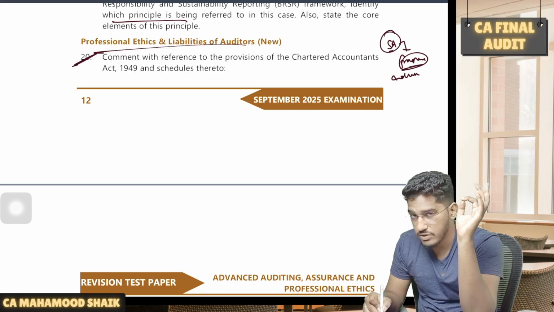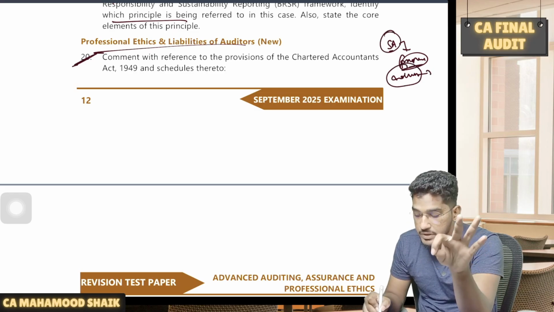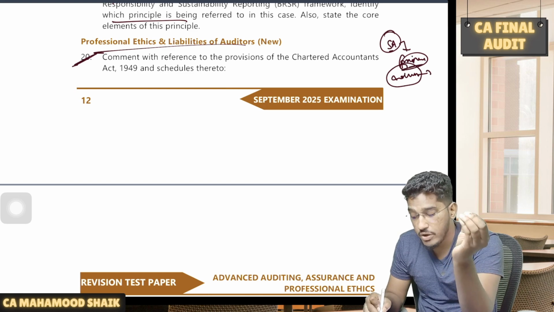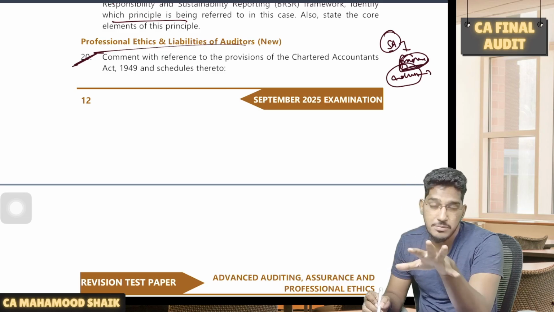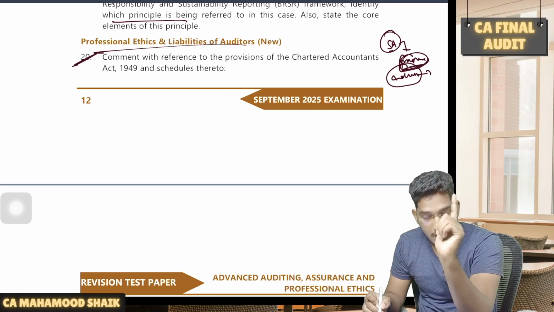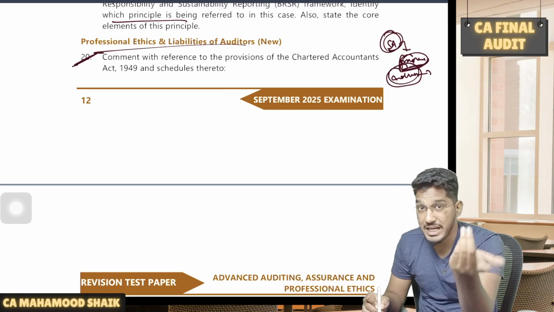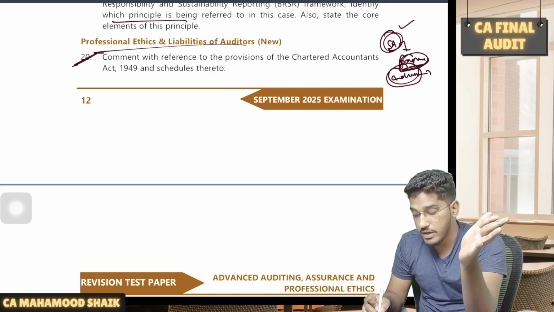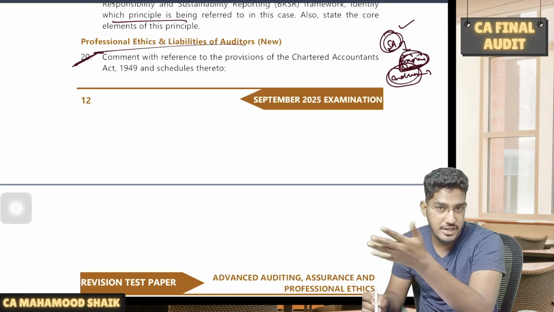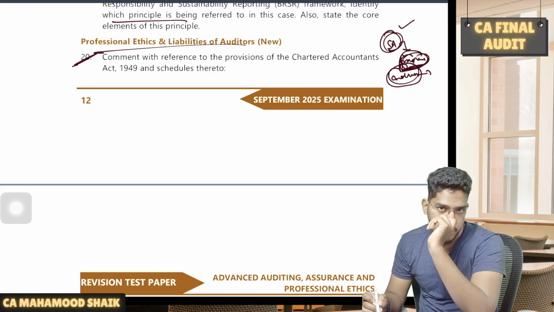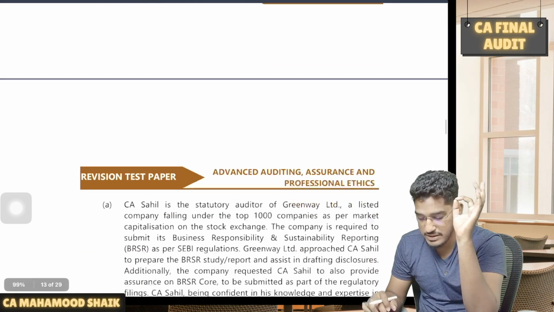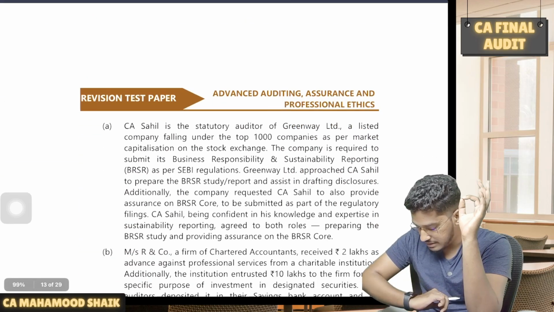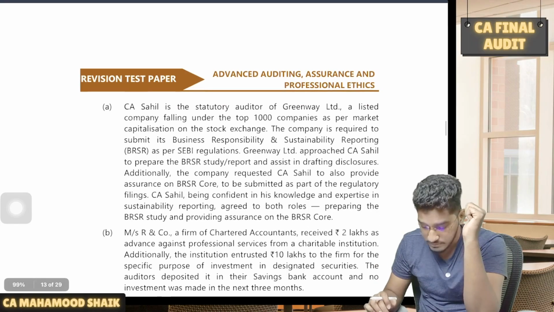That means you can be a statutory auditor and you can also give an assurance report on BRSR. But you can't be a statutory auditor and also prepare the report of the BRSR. That you can't do. You can do a statutory audit and also provide assurance on the BRSR. That is permitted, but doing the statutory audit and also preparing the BRSR related data, both are strictly prohibited. So this was a recent council decision, and from this recent council decision, they have framed a question.